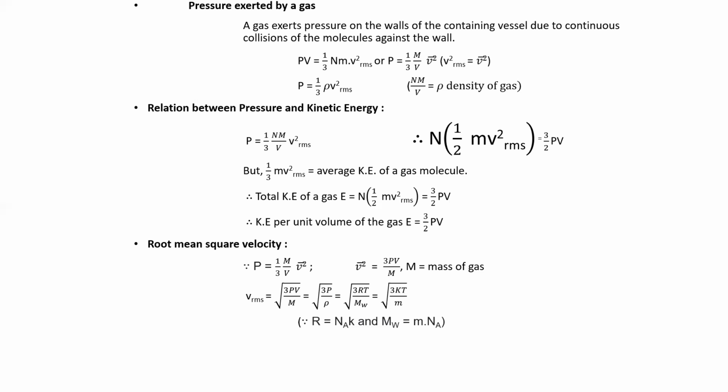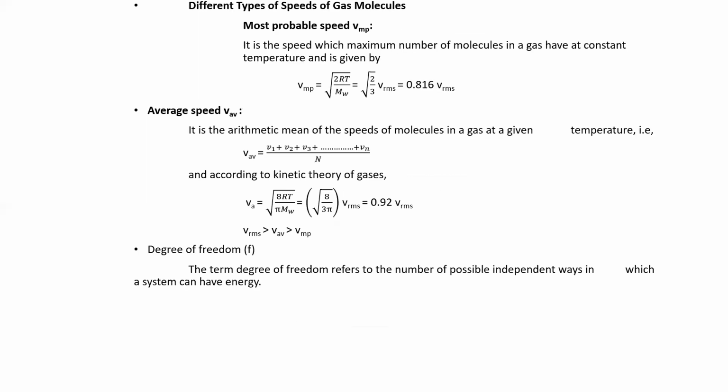Okay, so this is the root mean square velocity expression in terms of density, molecular weight, and Boltzmann constant. So based on the given data, we can use the equation and calculate the root mean square velocity.